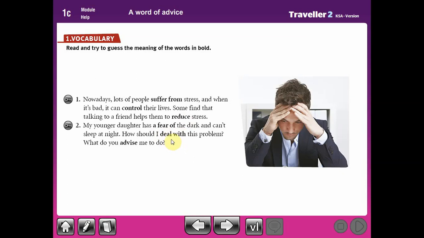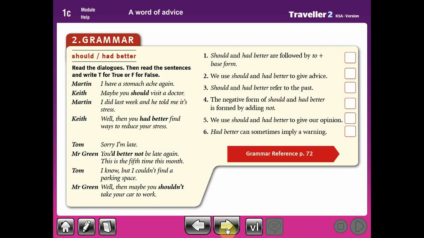We have as well deal with, and deal with means to be about. We have here advice, and advice means to give advice. This is the vocabulary section. We have here should and had better.